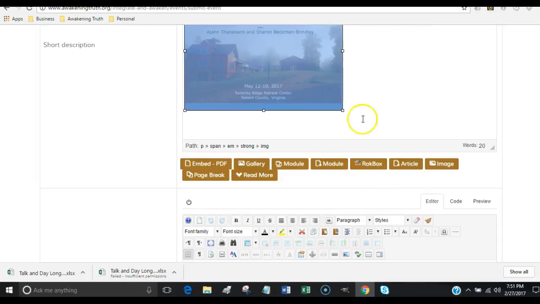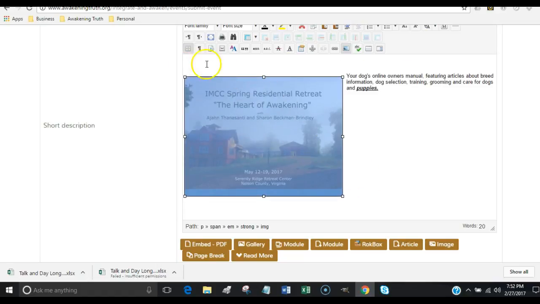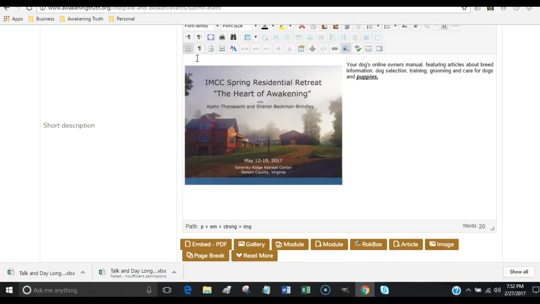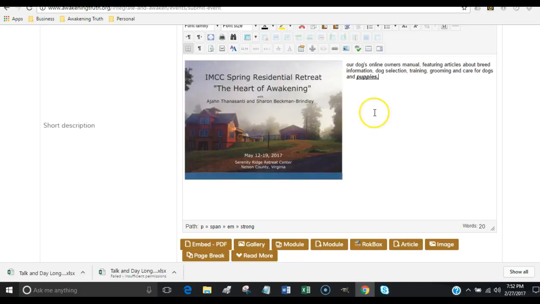So let's take a look at what that looks like now. You'll see that there's a little bit of space around here and a little bit of space there as well. So you can actually drag and drop the picture to have that be beside it as well and bring that up. So you're going to be able to play with this a little bit more in terms of how this may look. Our dog, blah, blah, blah.